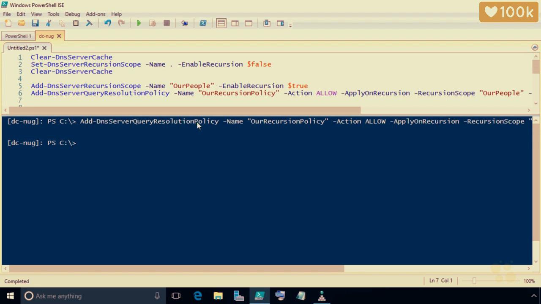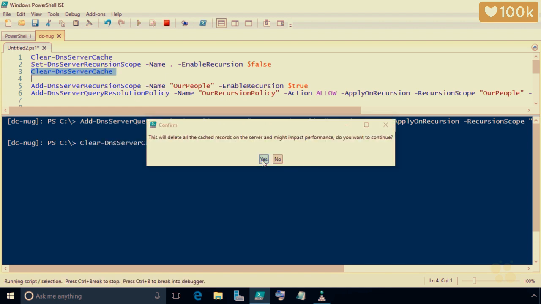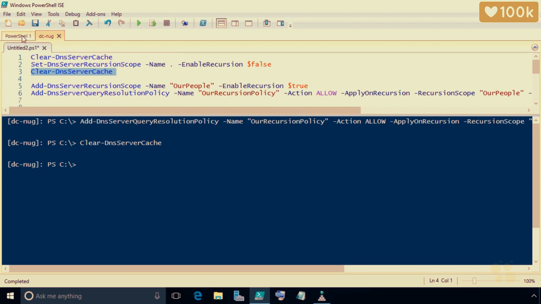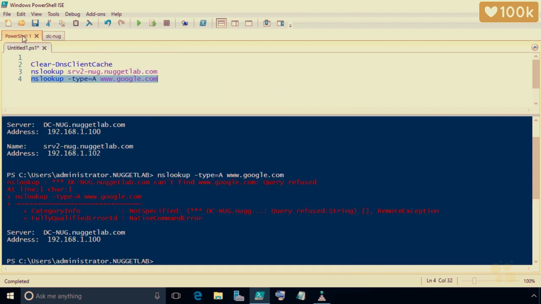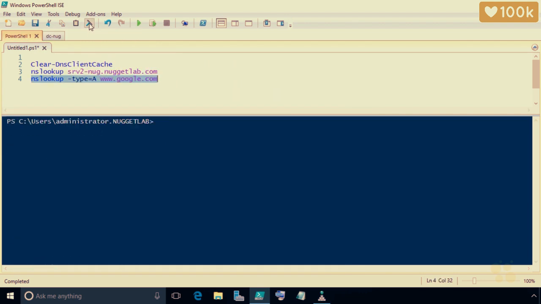Okay, so now for our test. Let's go ahead and clear the DNS server cache. I'll highlight row 3. We'll press F8. We'll click on yes to continue, and then we'll go over to our local client, which is the first tab. We'll do a squeegee, and that clears off the output.